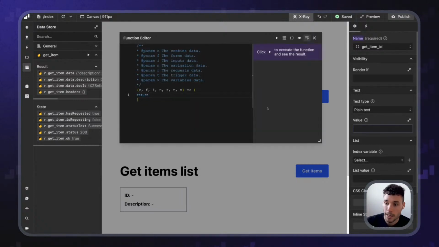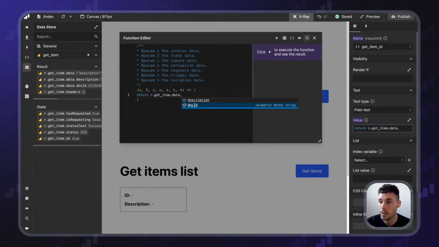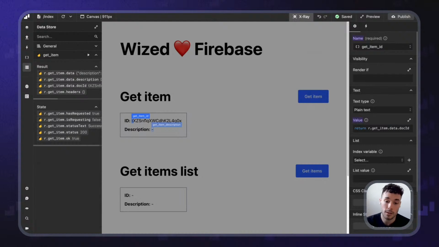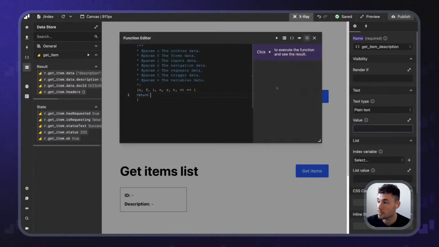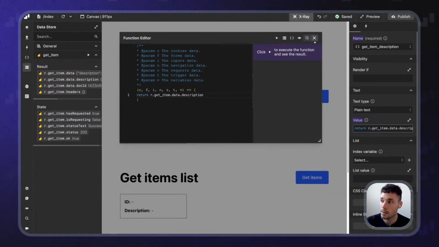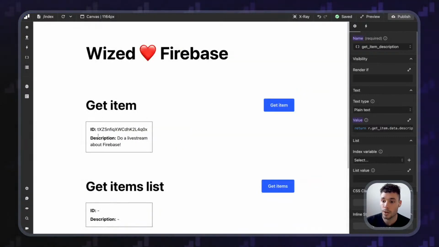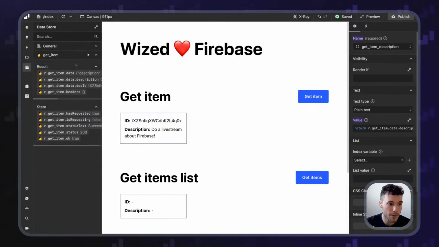I say return r.getitem.data.docid like this, and what this is going to do is display the document ID. If I do the same thing for the description, return r.getitem.data.description like that. Cool. And look at that. We've got this. Nice.